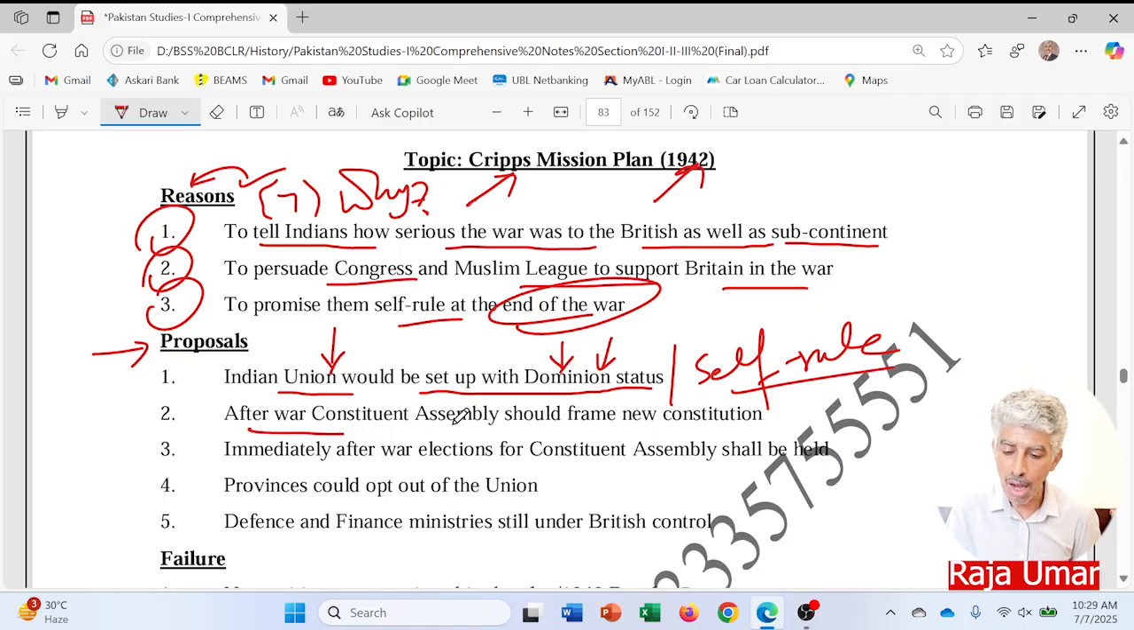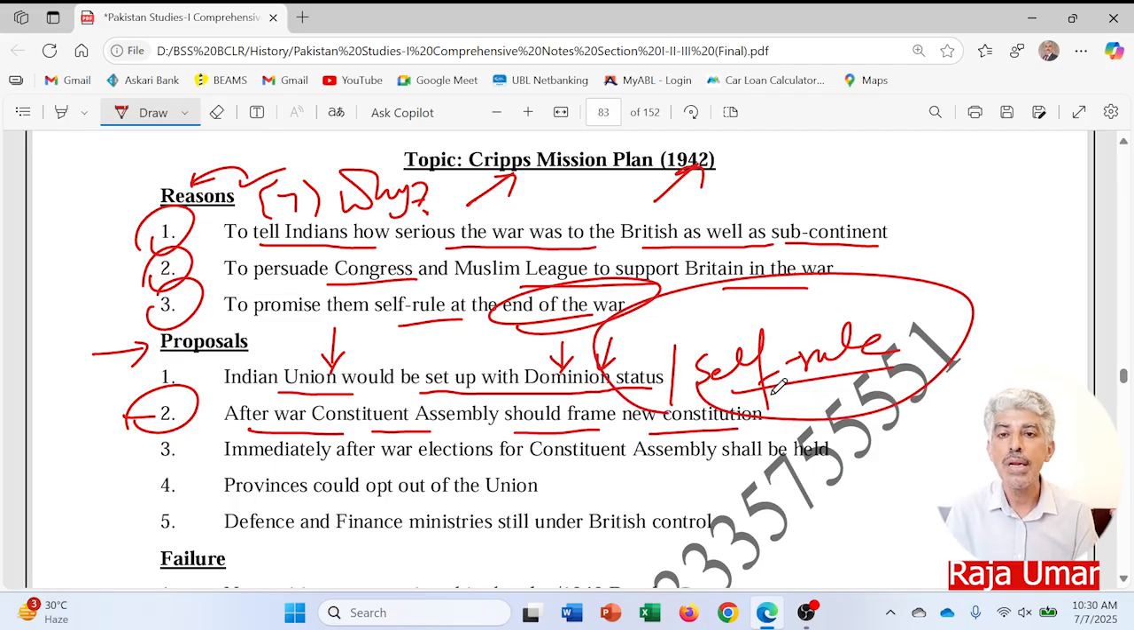After the war, Constituent Assembly should frame the new constitution. The new constitution as per the will and wish of the people of the subcontinent. This was the proposal. But what would happen after the war, that God knows. So they presented this proposal that the new constitution would be established, and that constitution would be favoring the locals over here in the subcontinent, and as per that constitution the locals would be in a position to have the self-rule and to rule their own lands by themselves, and the British would minimize their interference in the political affairs of the subcontinent.